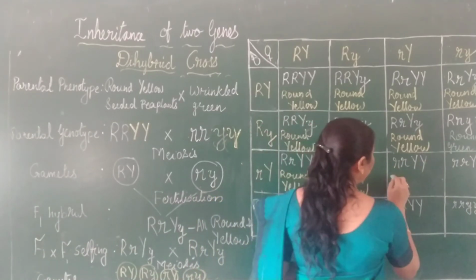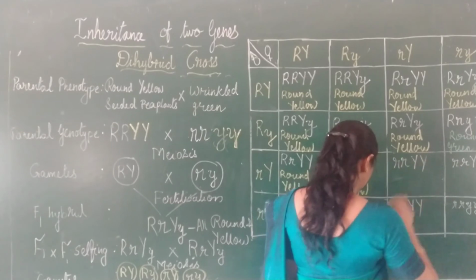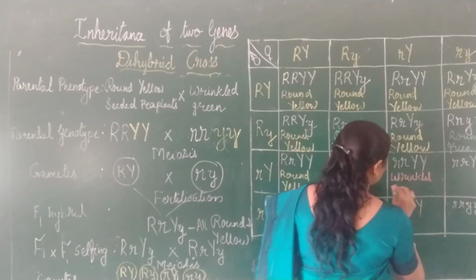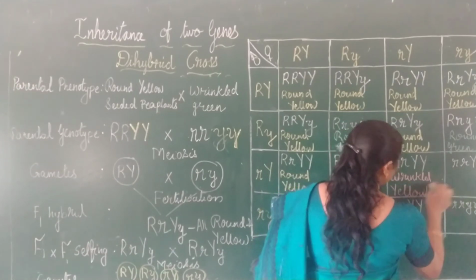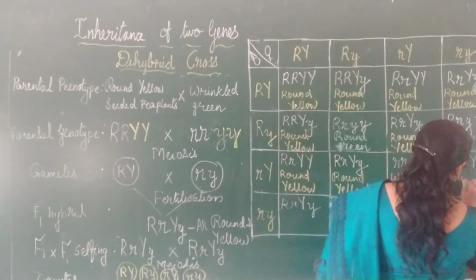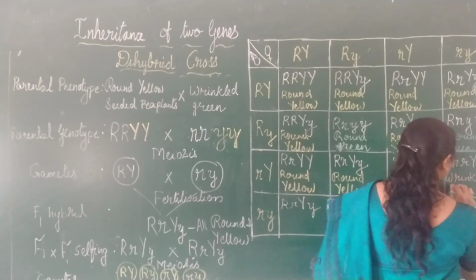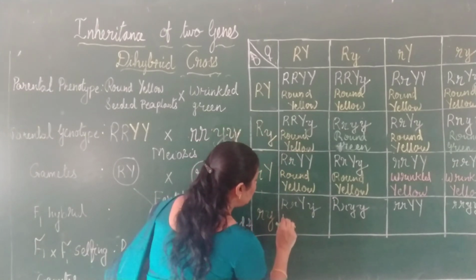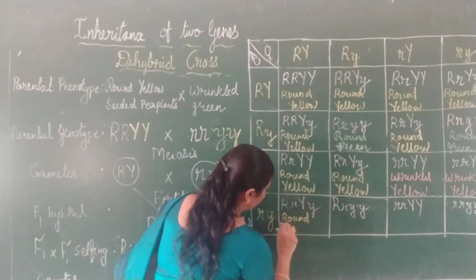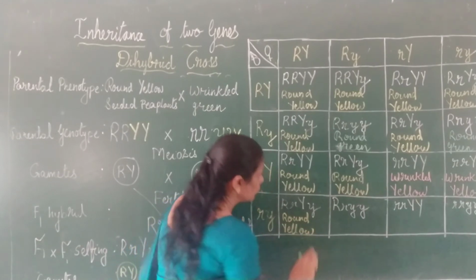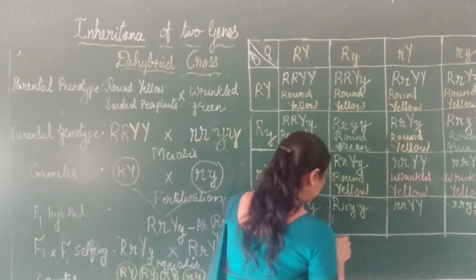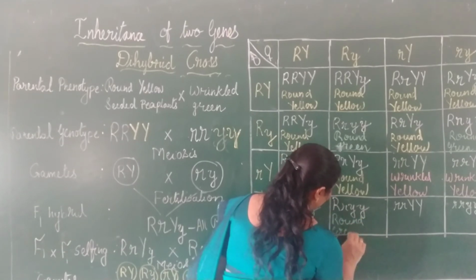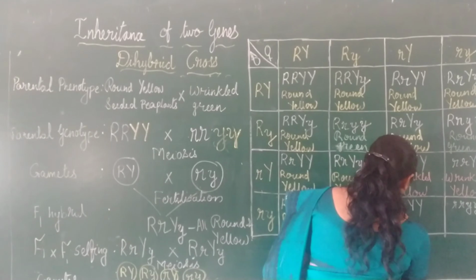Now this one wrinkled, because both are small letters, isn't it? So I use a different color, that is wrinkled yellow. This one again wrinkled yellow. This one round yellow. This one round green. This is wrinkled yellow.